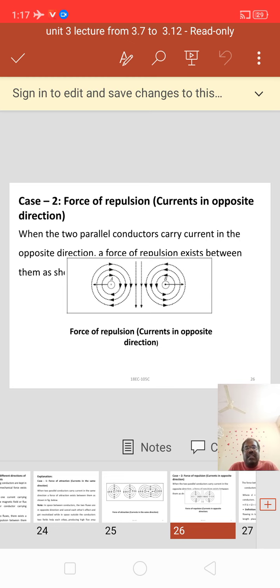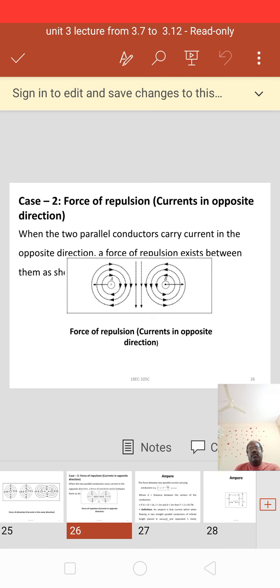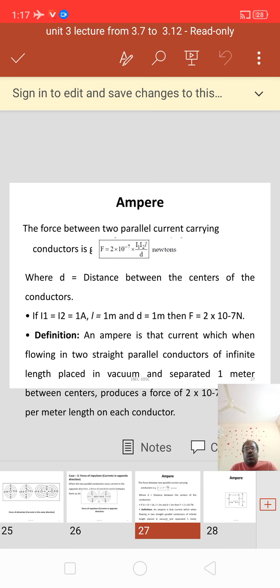So, a repulsion force exists between the two poles, that is A and B. The force is clearly shown in the diagram. Now, the definition of ampere. The force between two parallel current carrying conductors is given by F equal to 2 into 10 power minus 7 I1 I2 into L by D newtons.